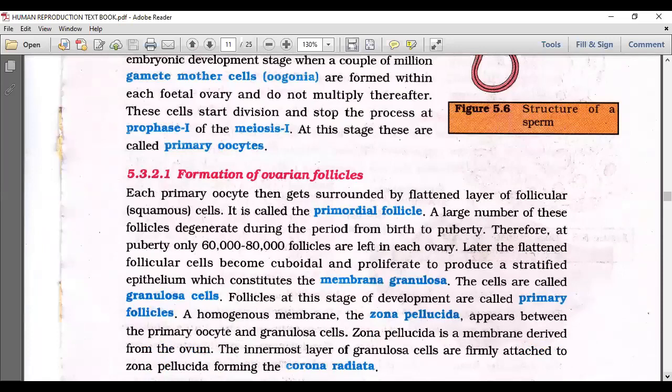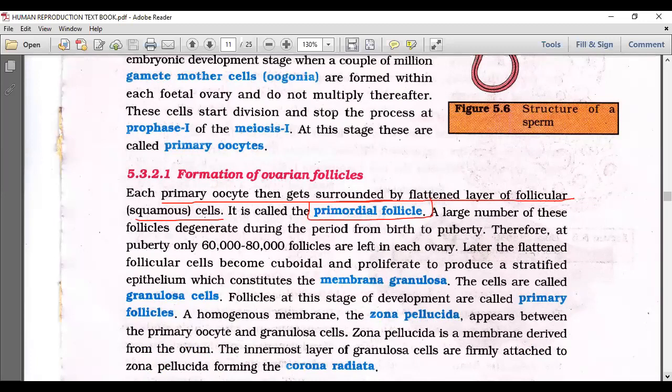The first important thing we noticed here is that in a female, the gamete mother cells, or oogonia, are formed when she is in her mother's uterus. How many are formed? Each ovary has a couple of million, one or two million gamete mother cells, or oogonia. Then what happens to them? Each primary oocyte gets surrounded by a flattened layer of follicular cells. We say it is a primordial follicle.